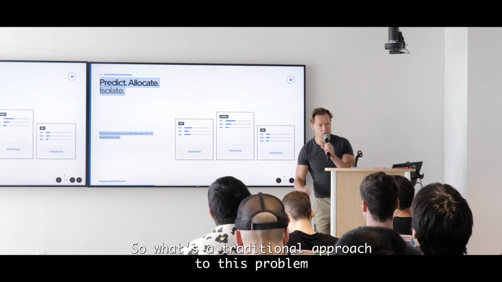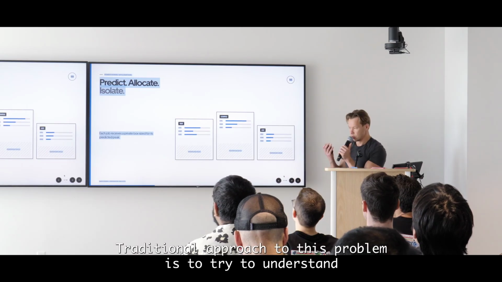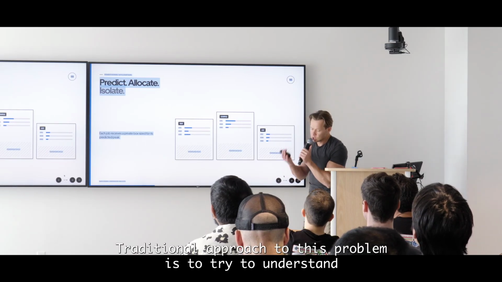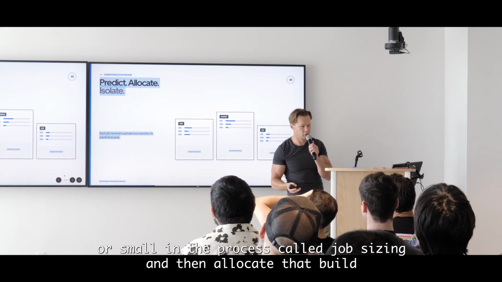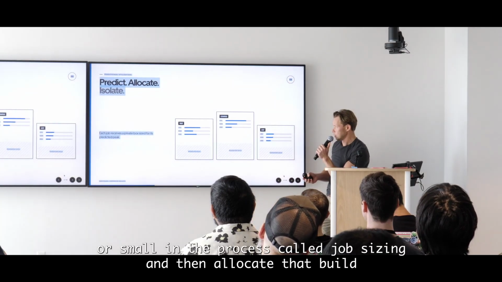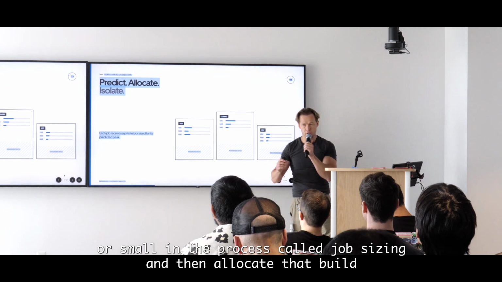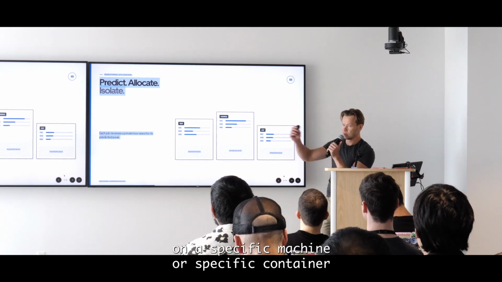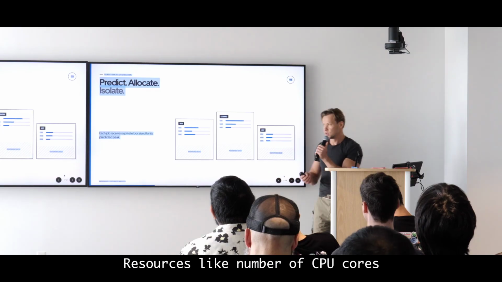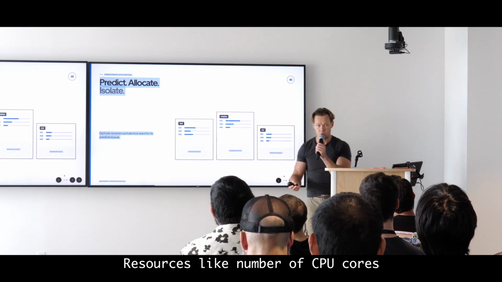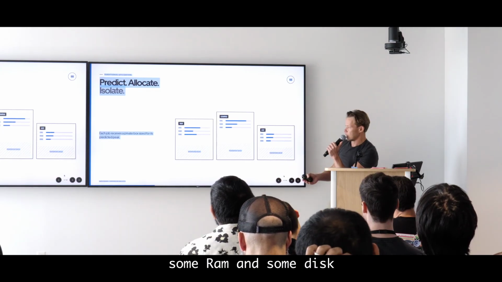So what's a traditional approach to this problem? The traditional approach is to try to understand if the build is big or small, in a process called job sizing, and then allocate that build on a specific machine or specific container that has a specific set of dedicated resources. Resources like number of CPU cores, some RAM, and some disk.